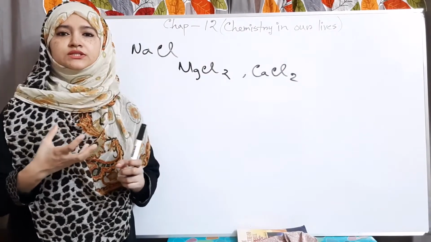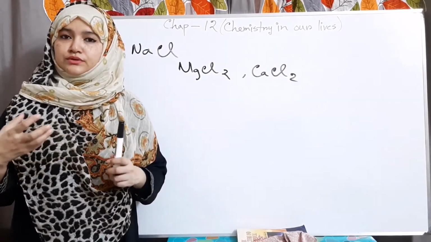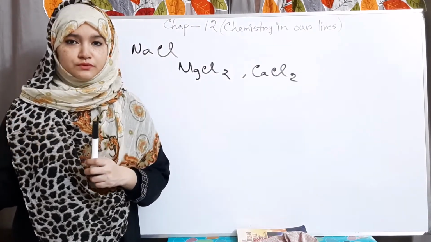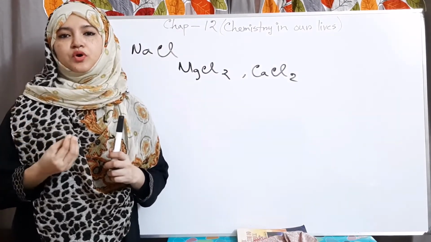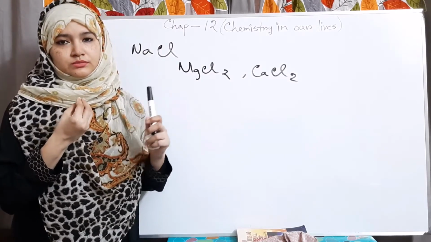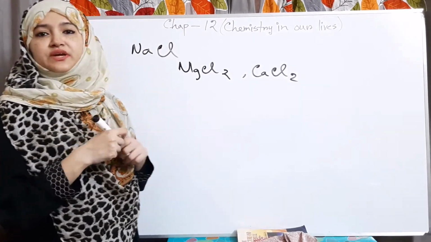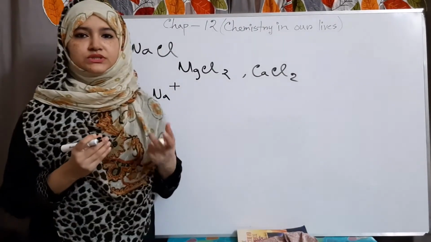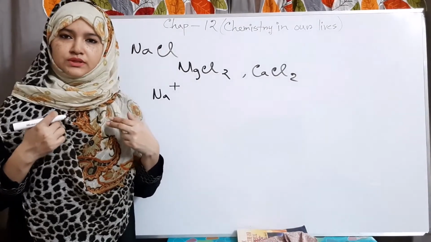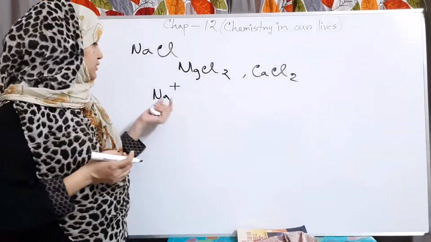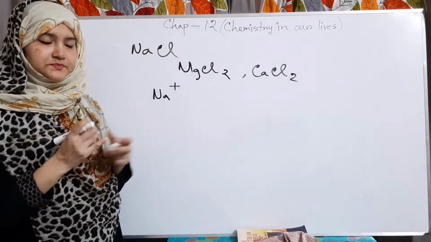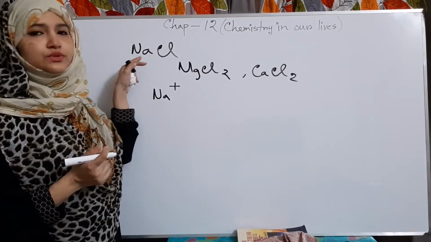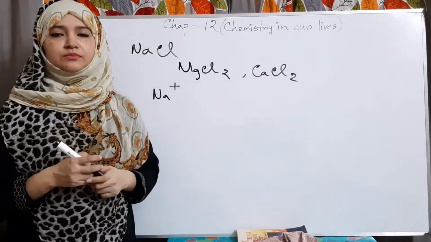We use it in our food, not only to make the taste of our food better. It also supplies a very important electrolyte of our blood, which is very important to keep our body active, which is sodium plus. We get this electrolyte from sodium chloride by taking it.